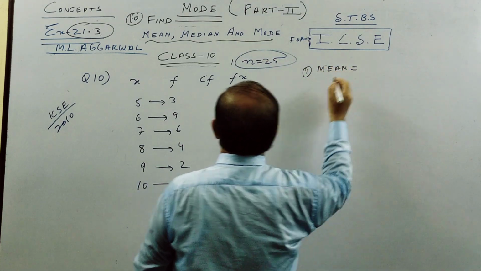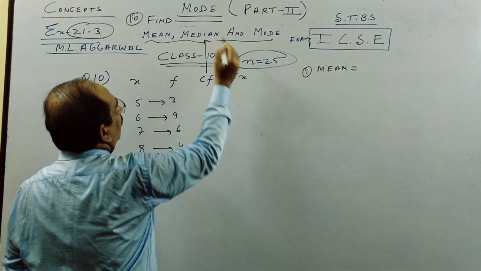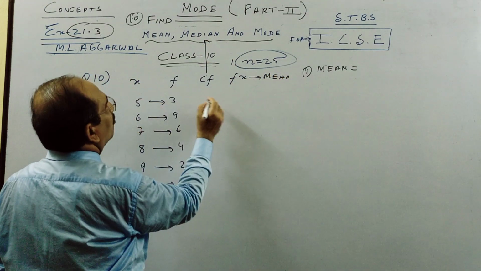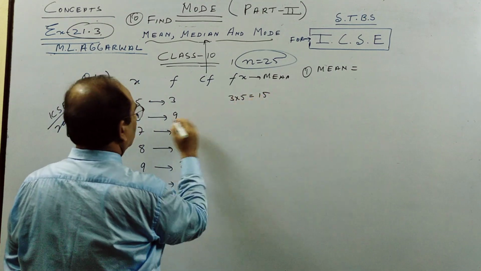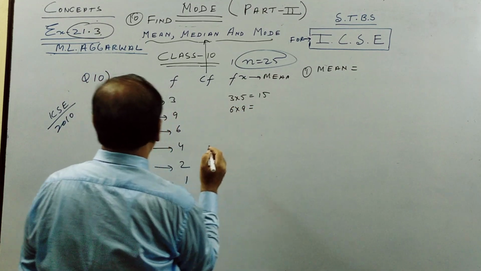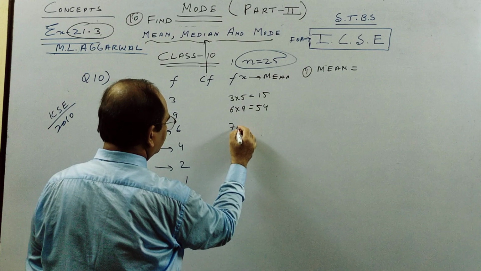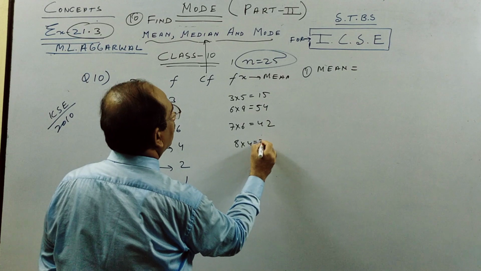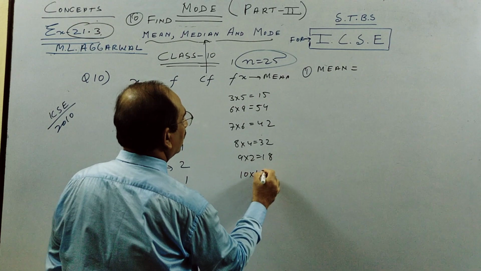For mean, if you see children, we have to see fx. Don't see CF, that is for median. This is for median and this is for mean. See my previous question. Multiply. 3 5s are 15. 6 9s are 54, 7 6s are 42, 8 4s are 32, 9 2s are 18, and 10 1s are 10.